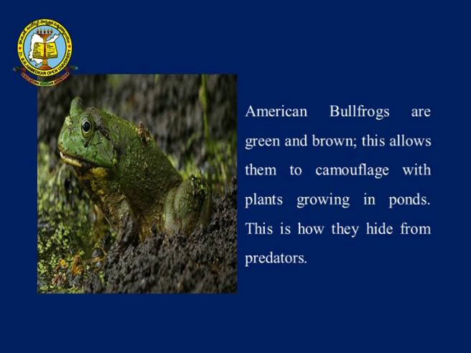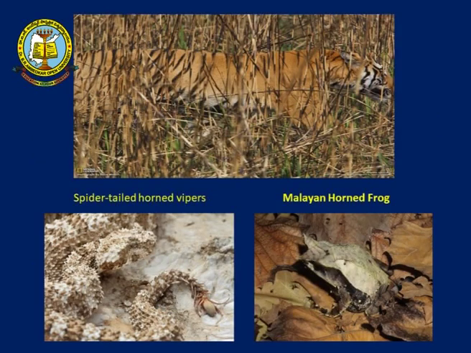Another example you can find is the American bullfrog, which is green and brown in color and can also camouflage itself within its surroundings. Of course, the tiger you can see can camouflage within the bushes behind, so that the small prey cannot see the danger coming towards them.